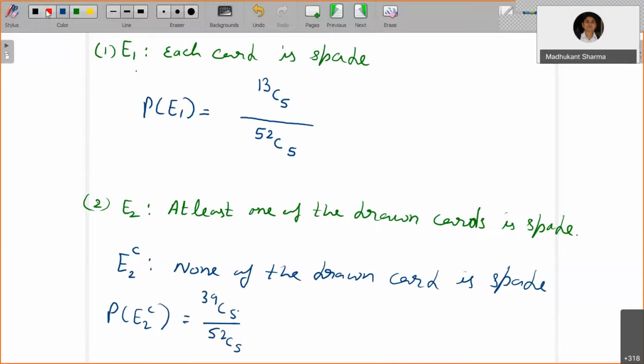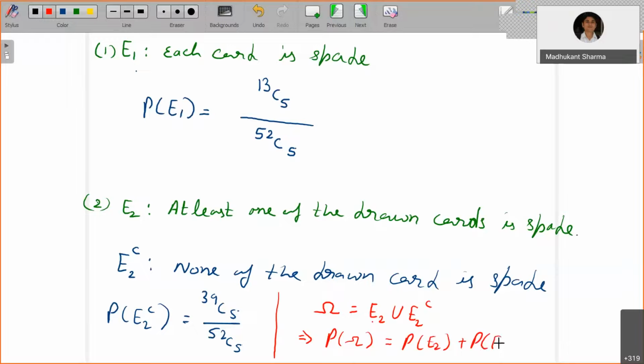So what will you do now? How are they related? If omega is the full sample space, you can write it as E2 union E2 complement. Since E2 and E2 complement are mutually exclusive events, probability of omega is equal to probability of E2 plus probability of E2 complement.